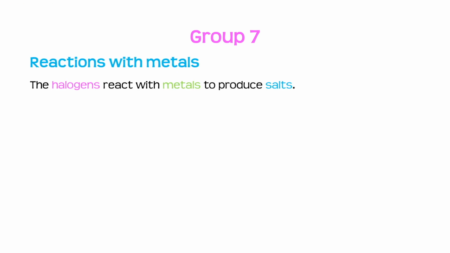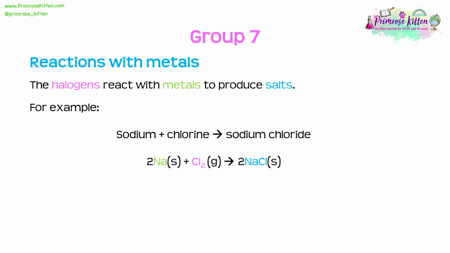When the group 7 elements react with metals, they produce salts. For instance, if we had sodium plus chlorine, we end up making the salt sodium chloride.